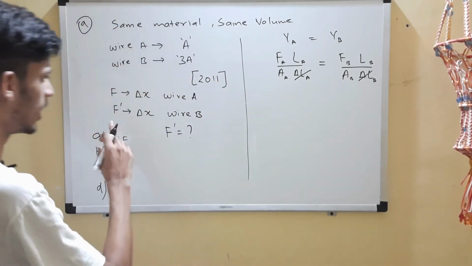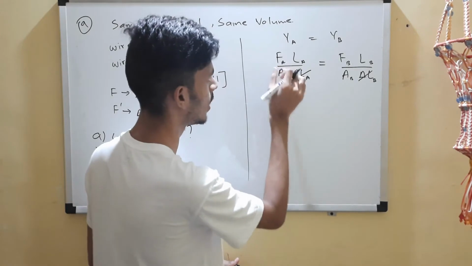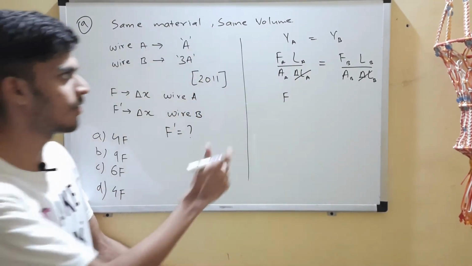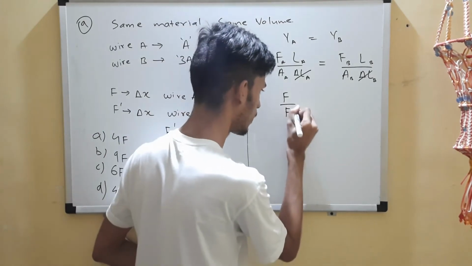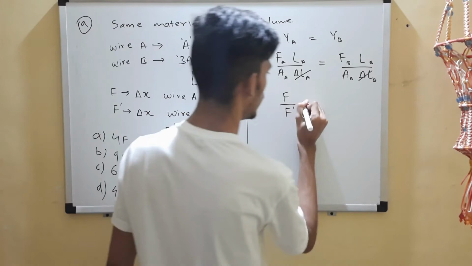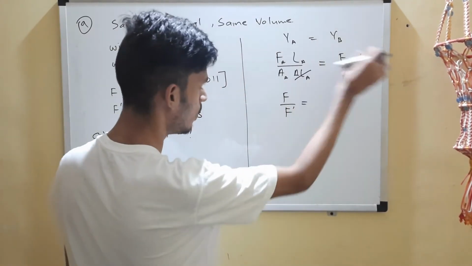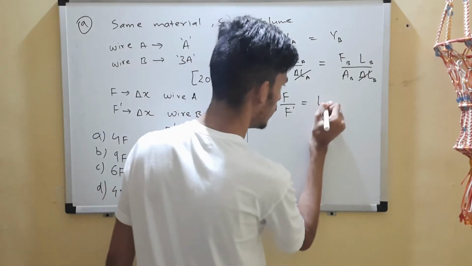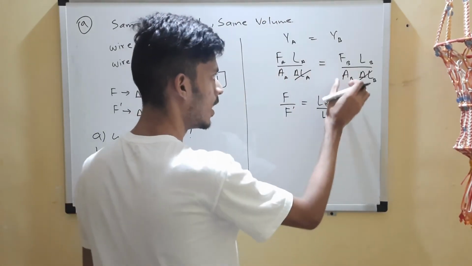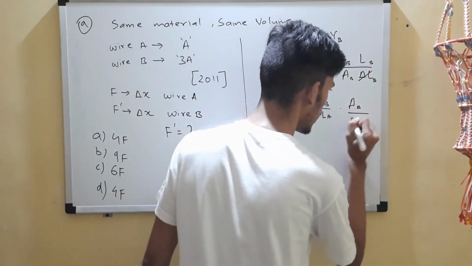Now for finding F dash, first we can find the ratio. Force on wire A is F, force on wire B is F dash. Let's simplify it now. It will be LB by LA into AA by AB.